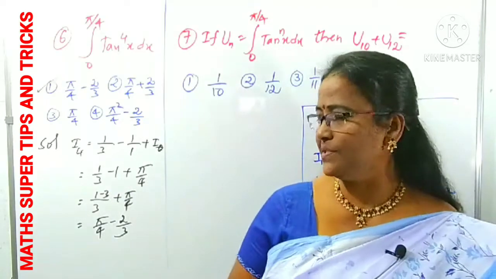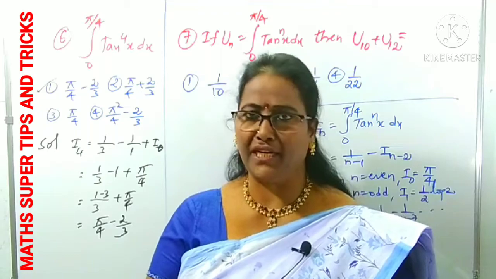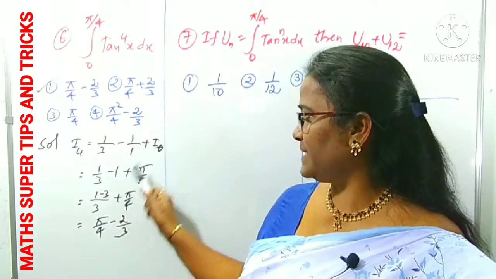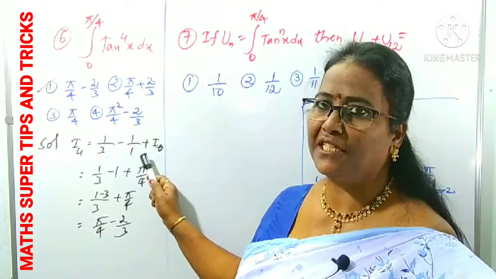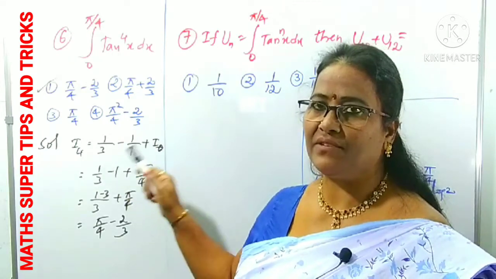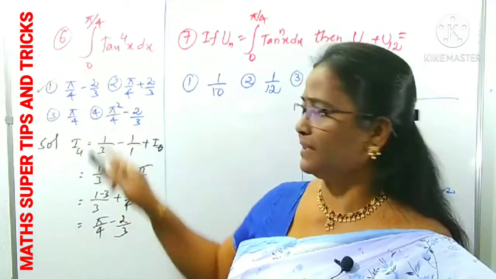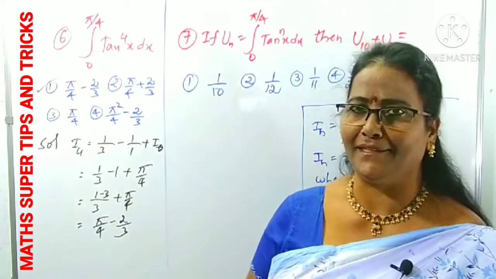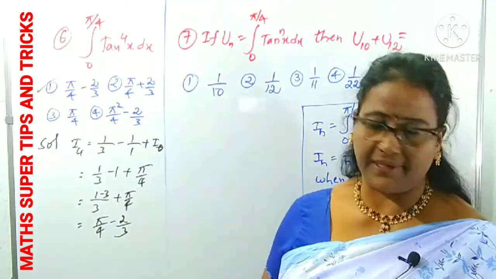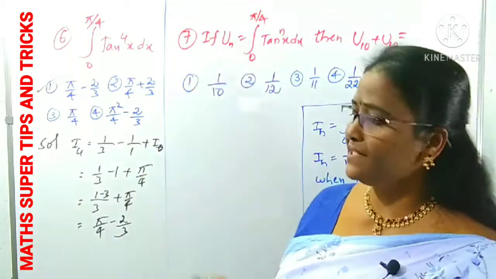Alternately plus or minus you have to use. When n is even, immediately you can take: if there is a minus, after minus you get the plus I0; if there is a plus, you get the minus I0, like that. It depends on the power, maybe 4, 6, 8, 10, etc., even or odd. Here it is even. Now you can concentrate on this one.